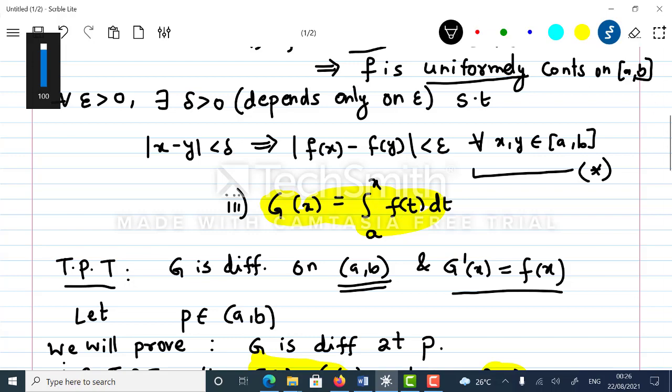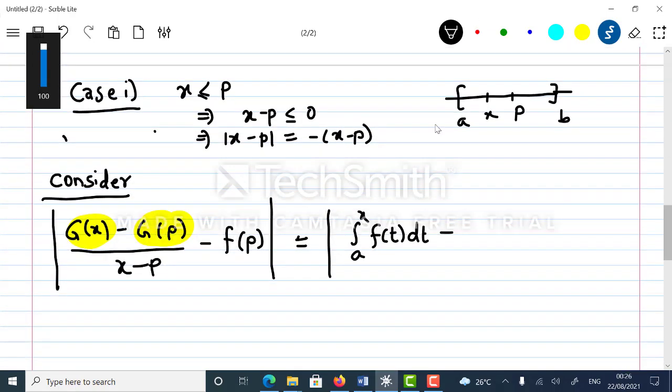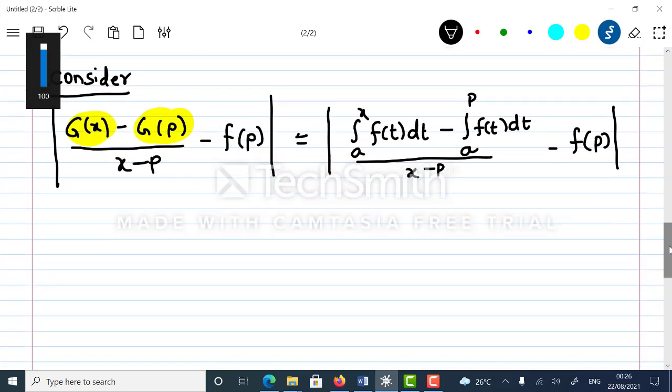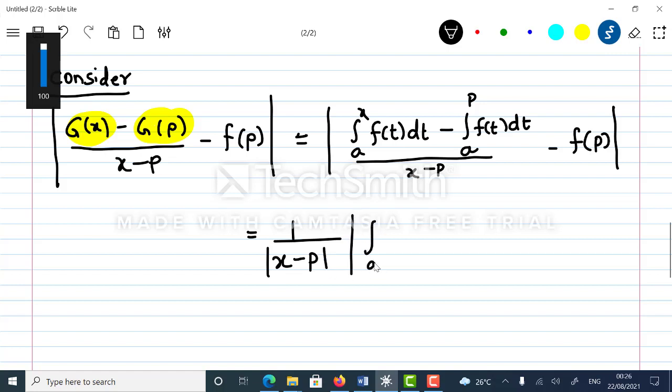So instead of x we write p. So integral a to p f of t dt upon x minus p minus f of p, right? So this x minus p can be taken outside, so modulus of x minus p, then it will be integral